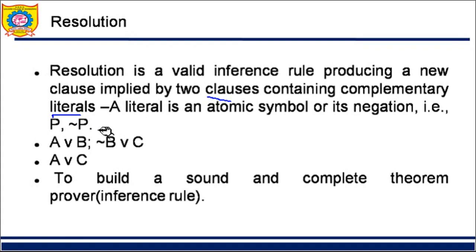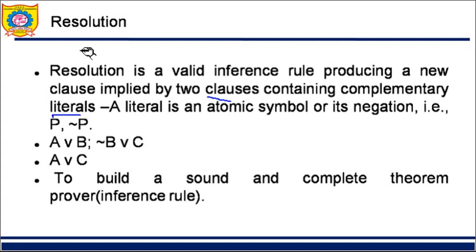So what is a literal? It's an atomic symbol or its negation. Suppose I say P is a literal, or the negation of P is a literal. But when I join them, A or B, A and B, what I get is a clause. So it becomes a clause. I hope it is clear. So a new clause is implied by two clauses. I join literals, I get a clause. I join two or more clauses, that is also okay. Fine, I get the logic, propositional logic.